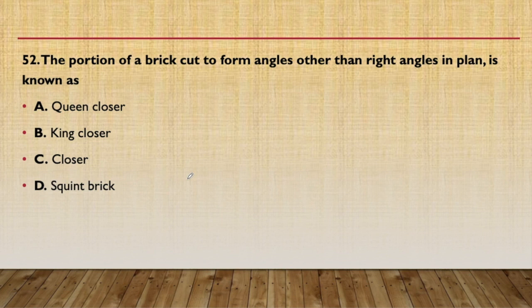52nd question, the portion of brick cut to form angles other than right angle in the plan is known as. Okay, so this is also a very important question. Queen closer, king closer, closer, or squint brick. Closer is a wrong term, either queen, king, or squint bricks. In this it is being said that angle other than right angle. In the queen closer it is along the lengthwise, king closer is also, but squint bricks, these are the bricks which are cut at some particular angle other than right angle in the plan view. So the answer will be D, that is squint brick.